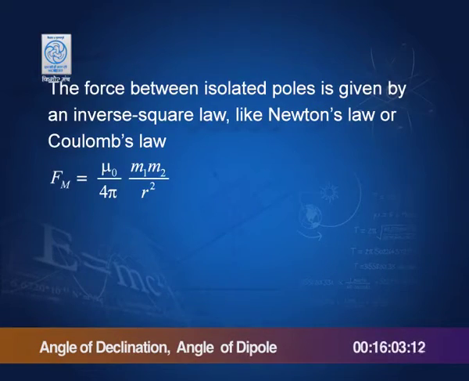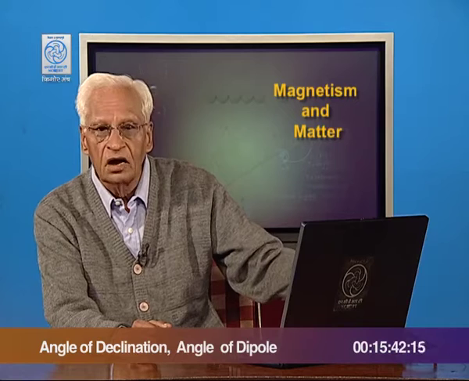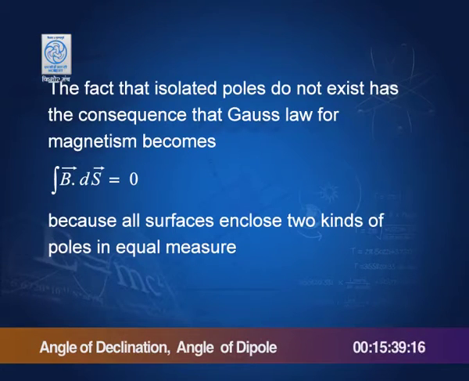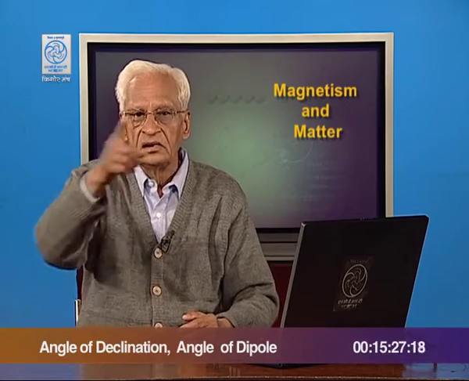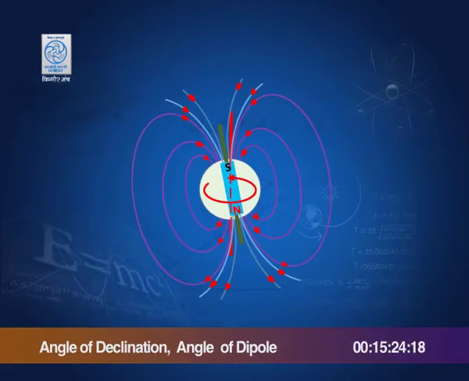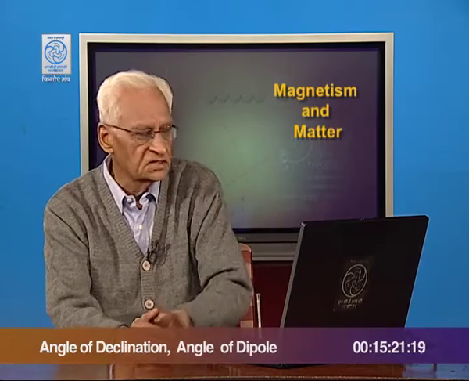And force between the two poles is like the force of gravitation between two masses, or the force of electric attraction between two charges, equal to mu 0 by 4 pi into m1 m2 by r squared. It is inversely proportional to r squared. And the Gauss law, again like we did in the previous one or two lectures, is B dot dS equal to 0, which is a statement of the fact that monopoles do not exist, and which also tells us that the magnetic field lines must form loops. This we have done, so I am going through this quickly.